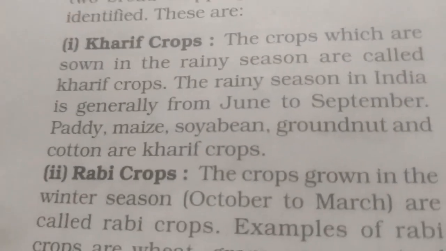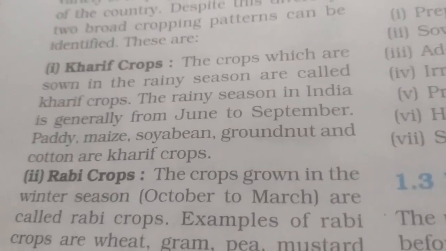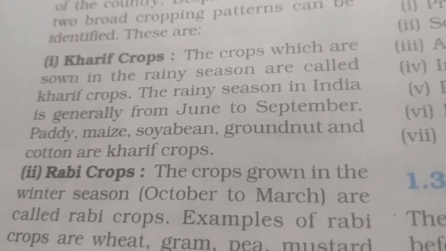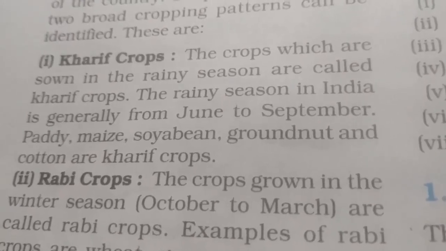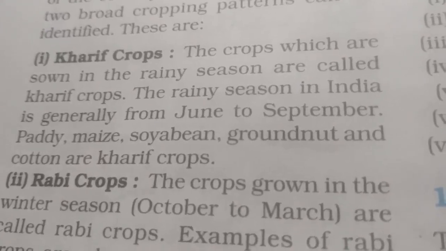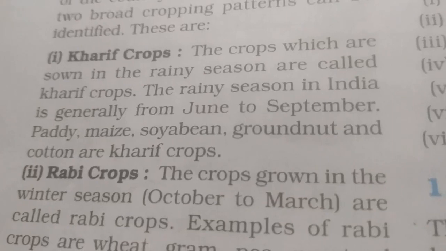It's very important, so you have to underline Kharif and Rabi crops. Kharif crops are the crops sown in the rainy season. The rainy season in India is generally from June to September. Paddy, maize, soya bean, groundnut and cotton are Kharif crops.